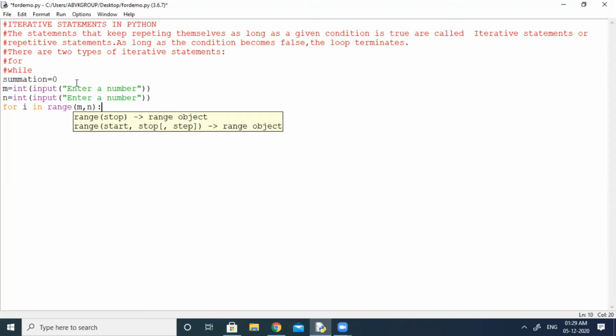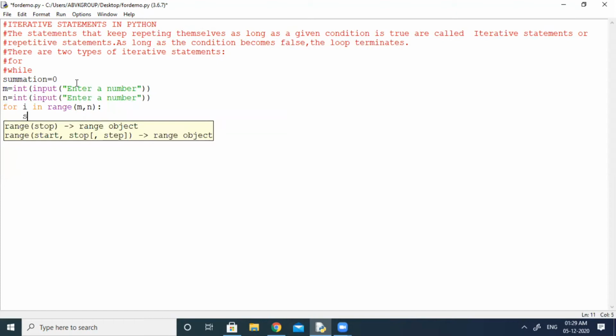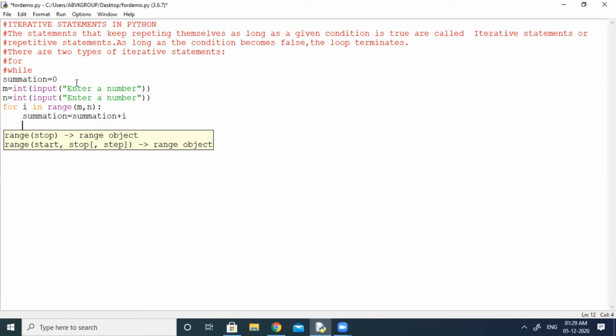Then what will I do? I will type the variable I have taken for sum: summation equal to summation plus i. Now we have to print: sum of the numbers are, summation.